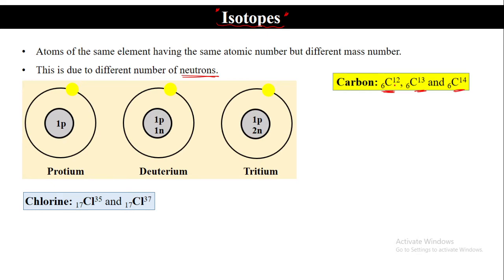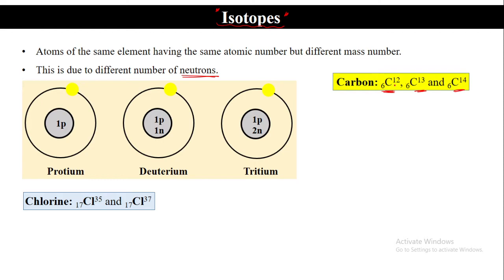If you go to the contents page of your textbook, before that there is a relative atomic mass table given. Hydrogen, helium, lithium, all 118 elements are there and their relative atomic mass is given.